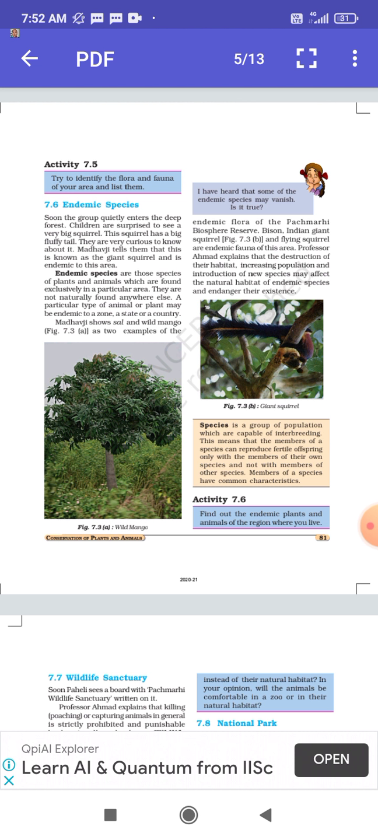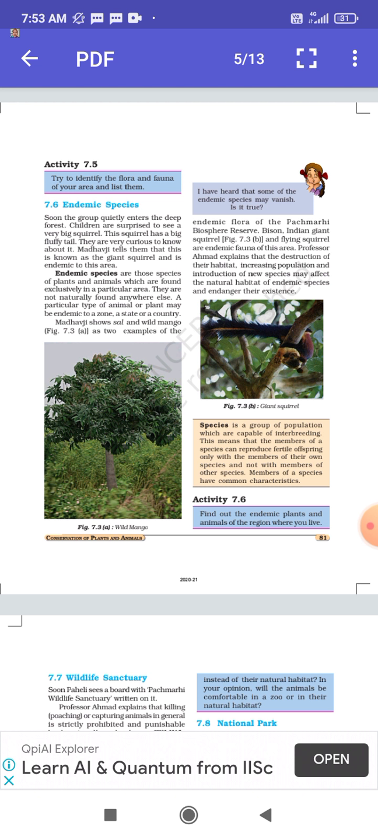Now students, what Madhavji is saying is that sal and wild mangoes are the two examples of endemic flora of this Panchmarhi Biosphere Reserve, and the bison, which means the big buffalo-like animals, and the giant squirrels and the flying squirrels are the endemic fauna of this area. So the endemic flora which is basically found in the Panchmarhi Biosphere Reserve is sal and wild mango, and the endemic fauna of this area is bison, Indian giant squirrels and flying squirrels.